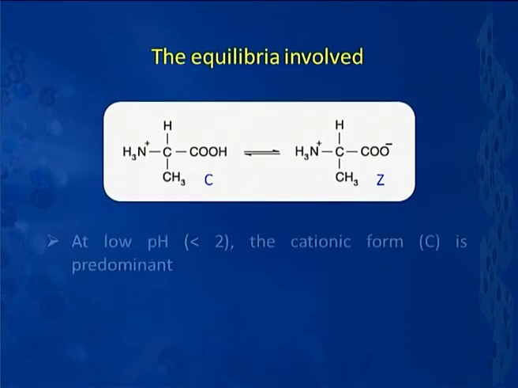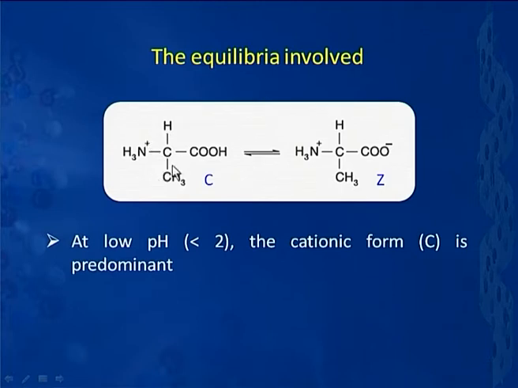To begin with, when the pH is say less than 2 or so, as I just mentioned, at very low pH, the amino acid alanine, which I have taken as an example here, will primarily exist as the following form. I labeled it as C, indicating it is a cationic form here, because we have the COOH group which is in the protonated form, and this NH3 is a cation here. So the overall molecule has a positive charge on it. This is the cationic form.